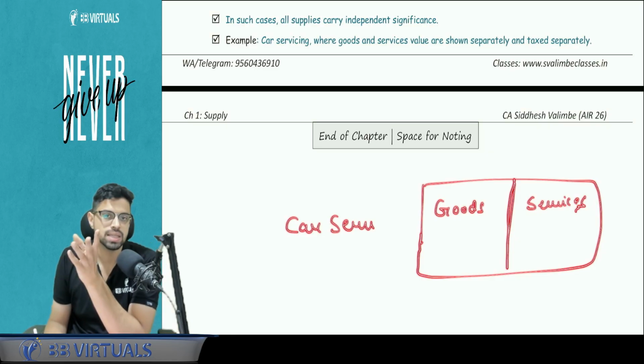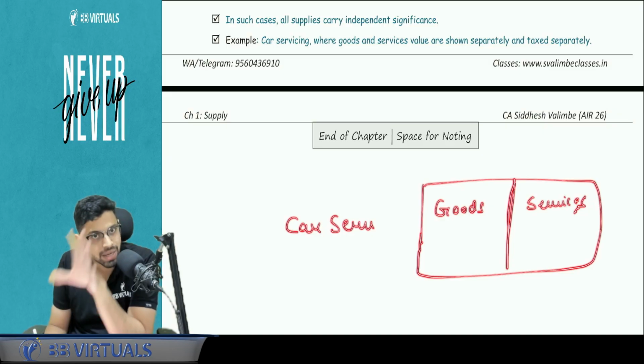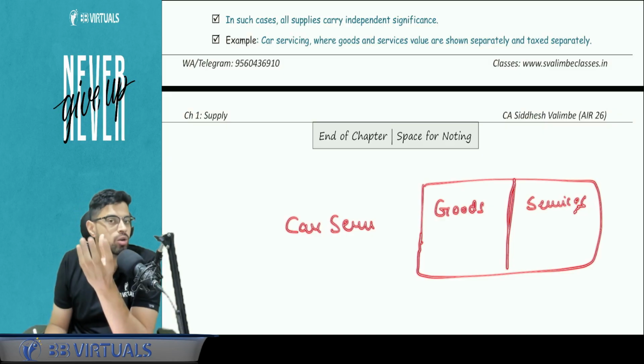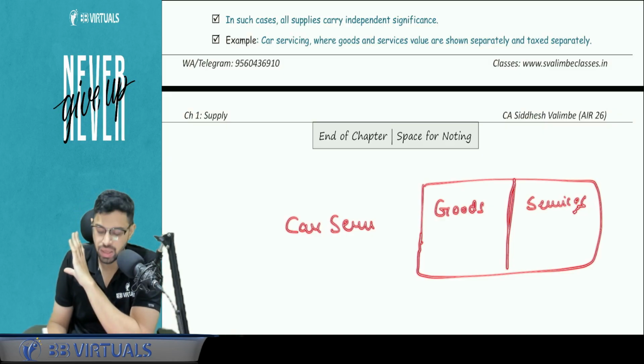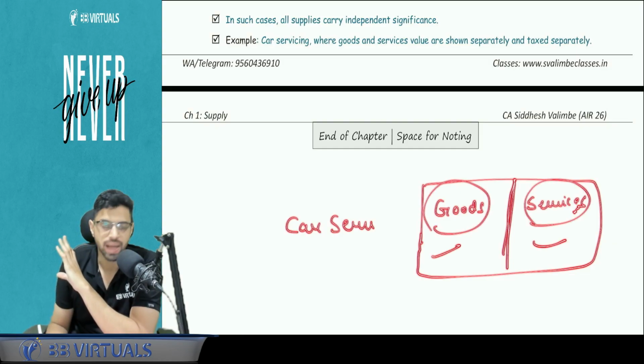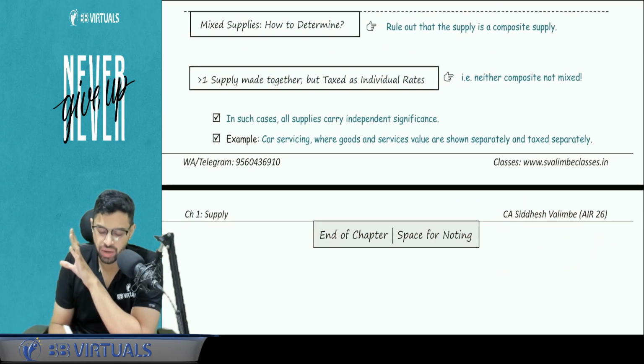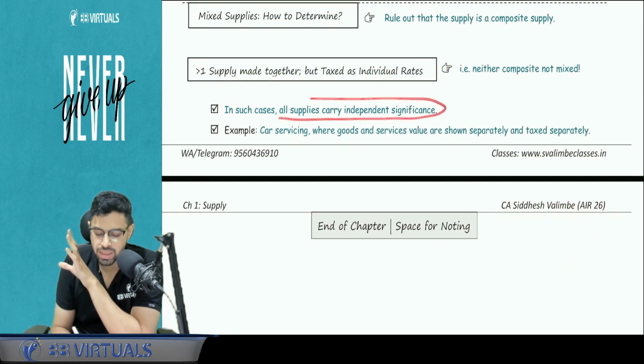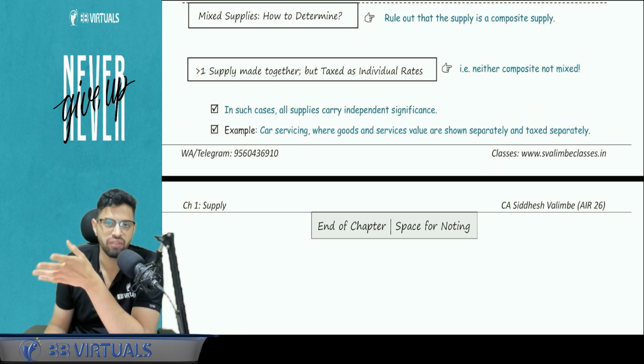There are some special cases where the items retain their own tax rates. They do not get classified into the composite and mixed supply. Here there is a bundle, but still goods will be taxed separately, services will be taxed separately. Not many examples are there. Mostly they will ask composite and mixed, but you should have an idea that in some cases all the supplies may carry independent significance. Again, facts have to be seen.